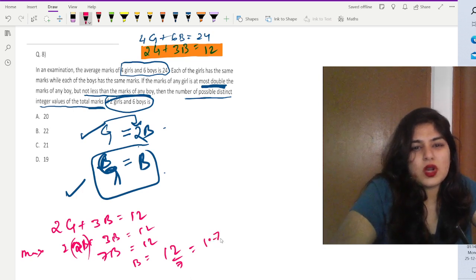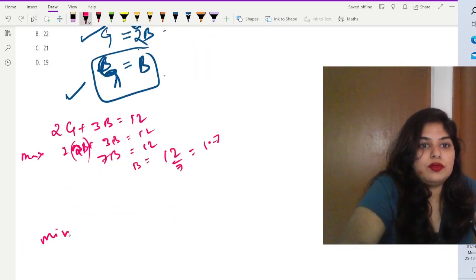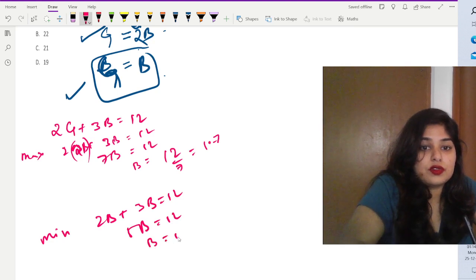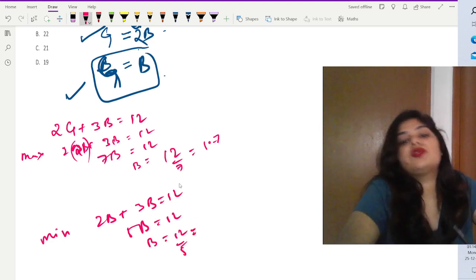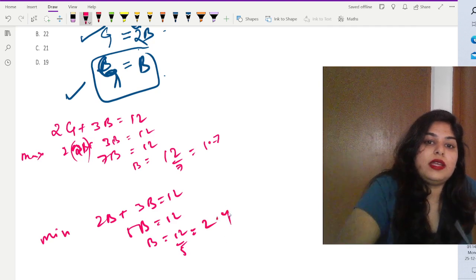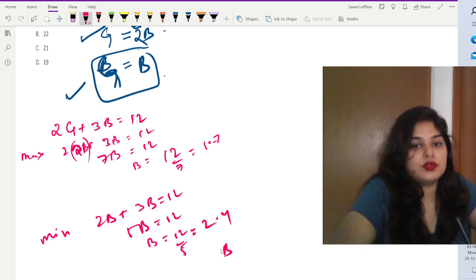So it's approximately 1.7, and that is the maximum. And for the minimum value we have to put b, so 2b plus 3b is equal to 12, which is 5b equals 12. So b is equal to 12 by 5, which is 2.4, right? So that means b lies between the value 1.7 and 2.4.